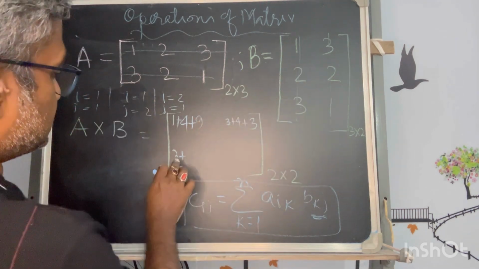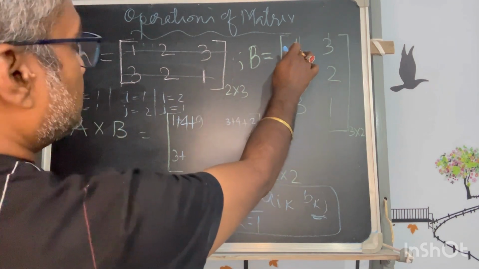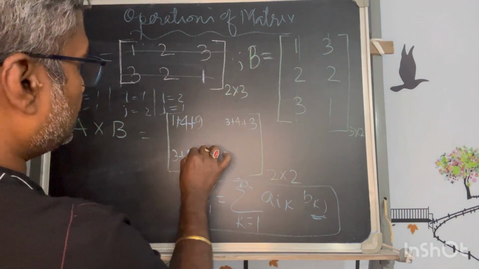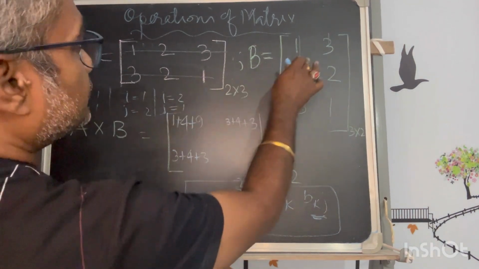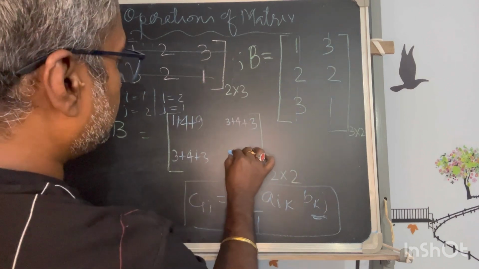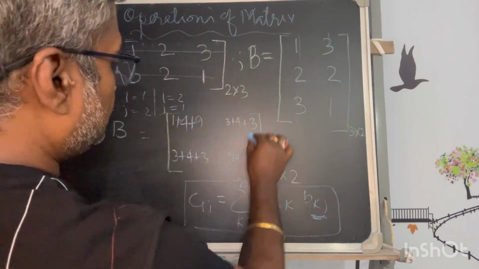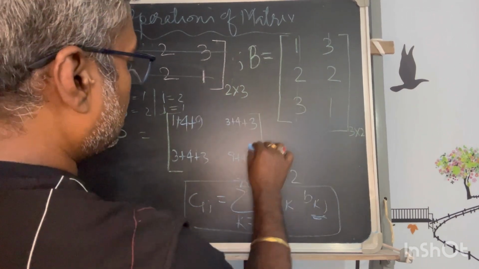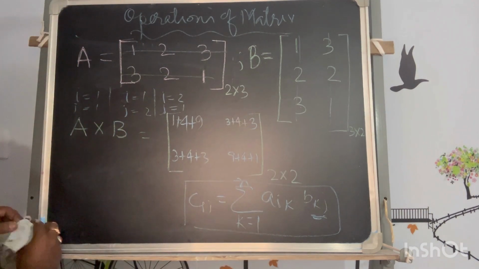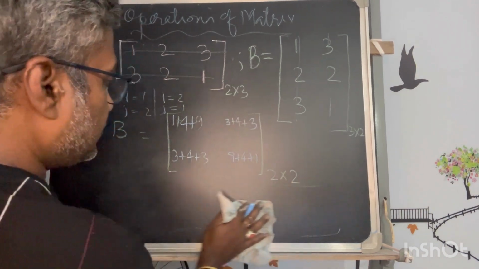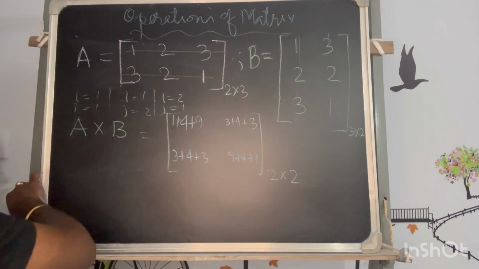Okay. So this is 3 into 1, 3, 2 into 2, 4, 1 into 3, plus 3. The last one remaining is 3 into 3, 9, plus 2 into 2, 4, plus 1 into 1, 1. So this will be the ultimate result of your matrix. Now see, there is no other number that will come.